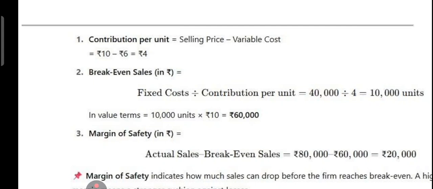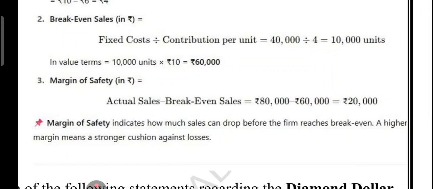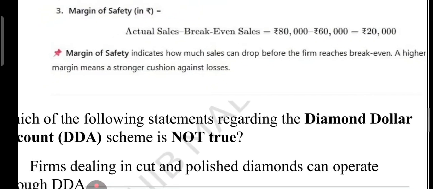And margin of safety is the actual sale minus break-even sale. Right, which will be how much? I think actual sale is 80,000 and break-even sale is 1 lakh. So 20,000. I think there is a mistake here. So margin of safety indicates how much sale can drop before the firm reaches break-even. A higher margin means a strong cushion against the loss.